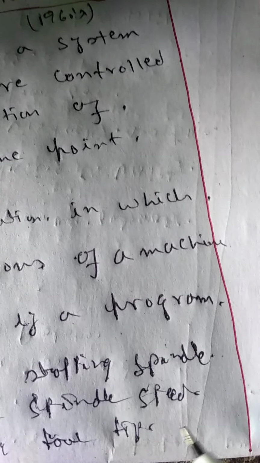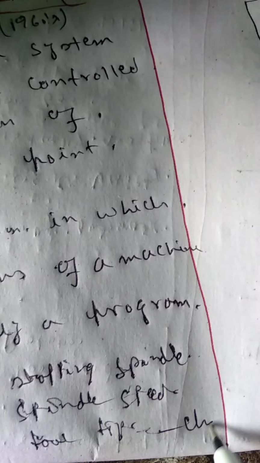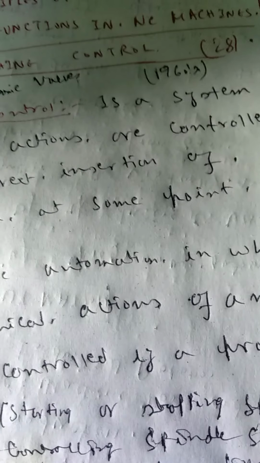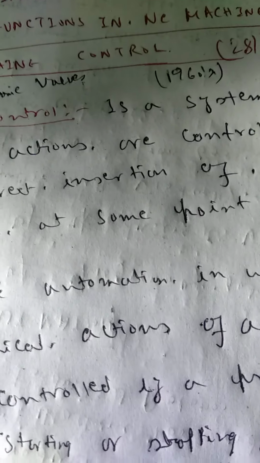And changing the tools in the spindle. So one or more of these functions may be automatically controlled in a numerical control machine.